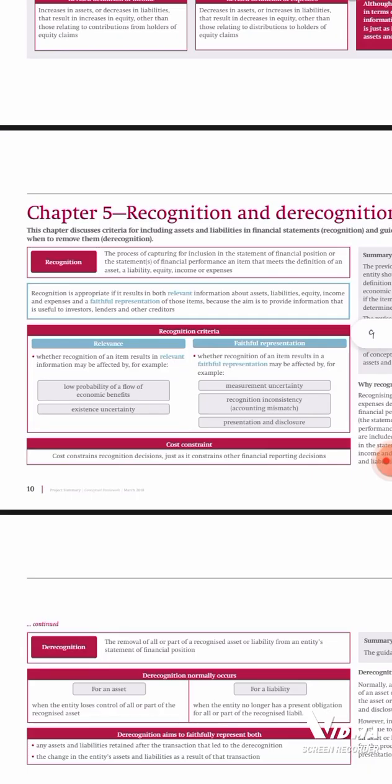Good. Let's look at recognition. So recognition is the process of capturing for inclusion in the statement of financial position or the statement of financial performance an item that meets the definition of an asset, liability, equity, income, or expenses. So that is the process of capturing information for inclusion in the statement of either P&L or the statement of financial position. But what are you including? I'm including an item that satisfies the definition of asset, liabilities, income, expenses, and equity. So you're doing what we call recognition.